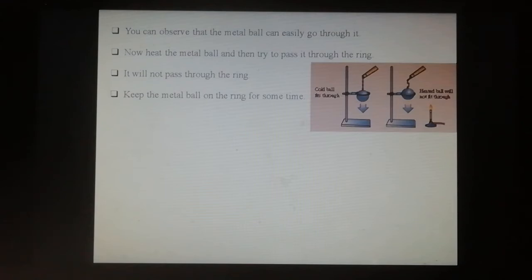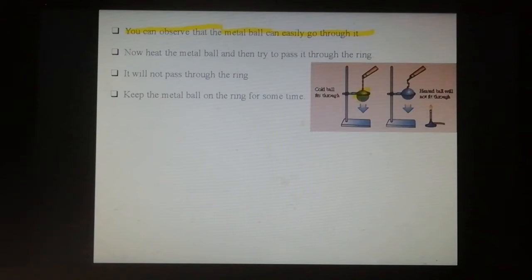Take a metal ball and a ring of suitable diameter, and pass the metal ball through the ring. You can observe that the metal ball easily goes through it.